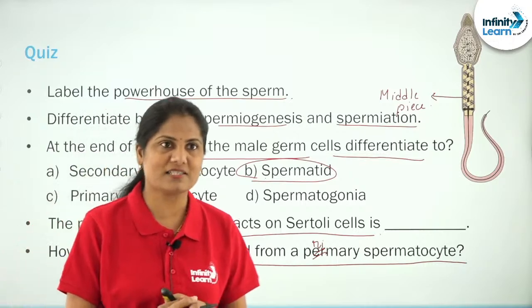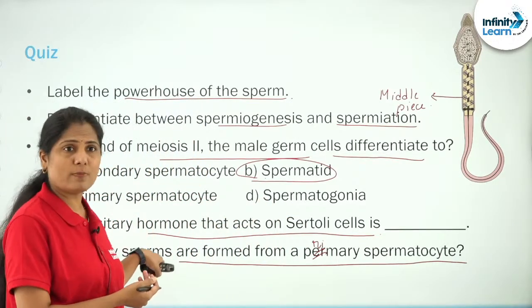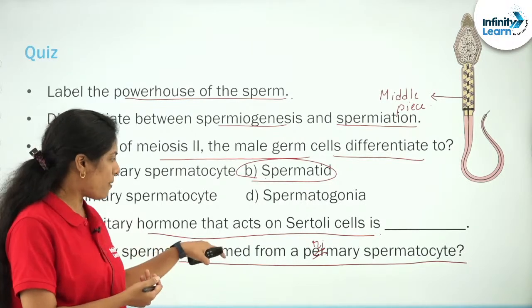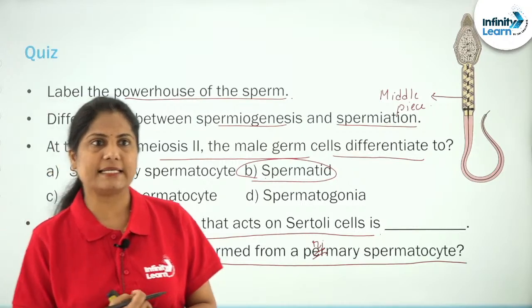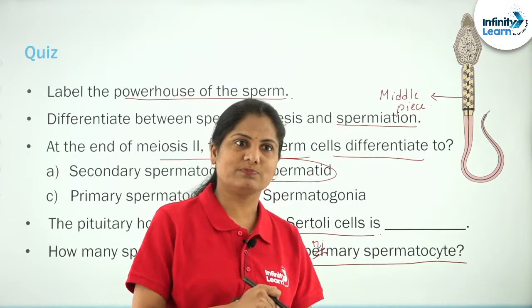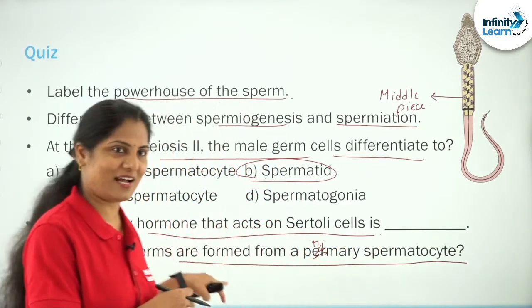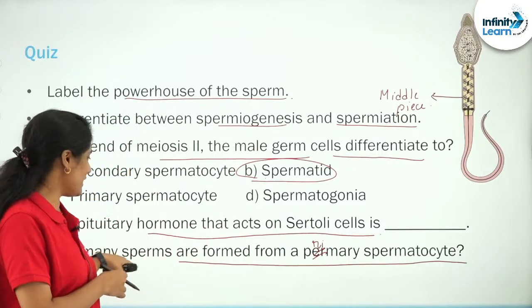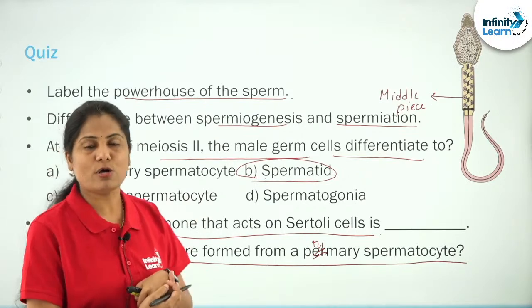I am waiting for you to answer that question as well. Can we have the answer first? How many sperms are formed from a primary spermatocyte?